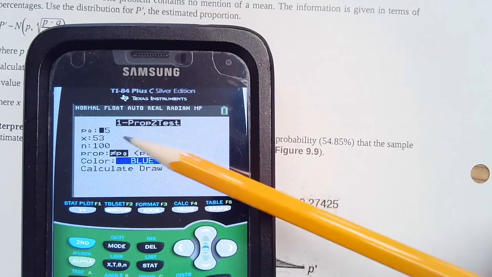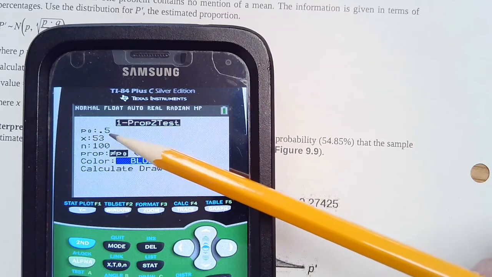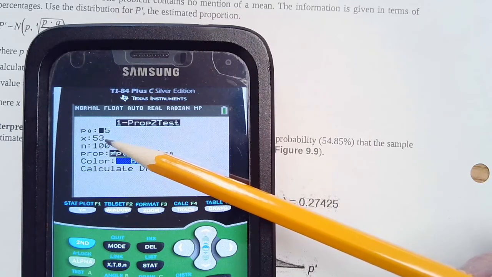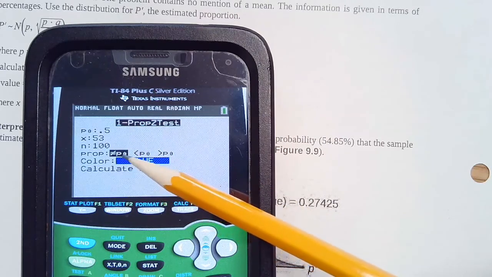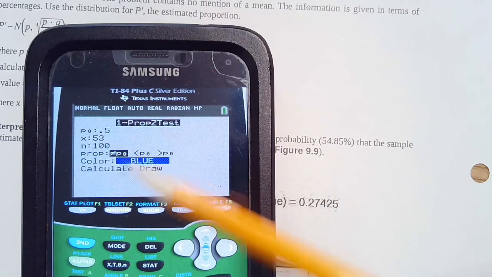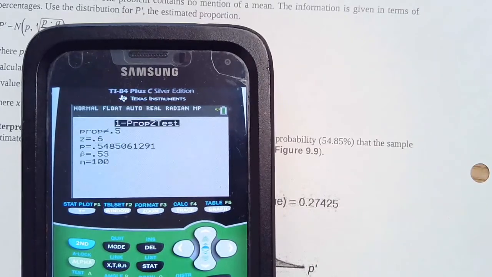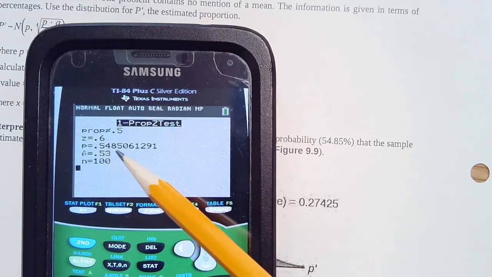And our p is going to be 0.5 for our 50%. And there were 53 brides who said yes, they were younger than the groom. And she had sampled 100 brides. And we're doing the not equal to. So this is going to make it two-tailed. There's going to be some on the left and some on the right. So we're going to come down to calculate. And we can see that our p-value is 0.5485.